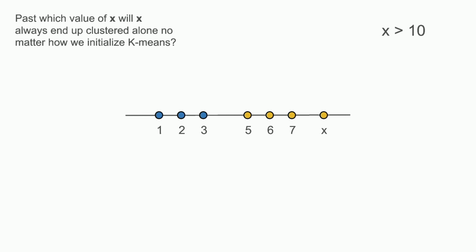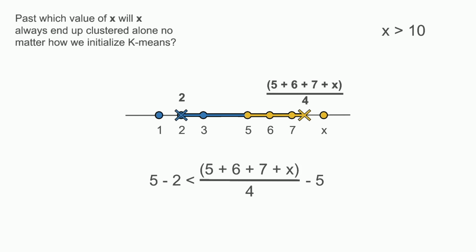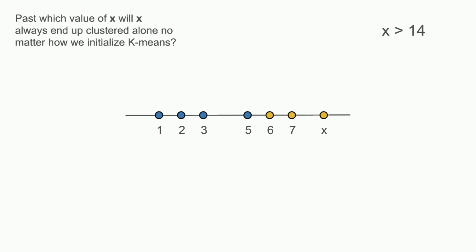From this set of clusters, then, how will x end up alone? First, 5 needs to move over to the cluster 1, 2, 3. In order for that to happen, 5 needs to be closer to the mean of 1, 2, 3, which is 2, than to the mean of 5, 6, 7, x. So we just solve for x. So the mean of the cluster needs to be greater than 8, which means x needs to be greater than 14. We can update the assignments and recompute the centers.